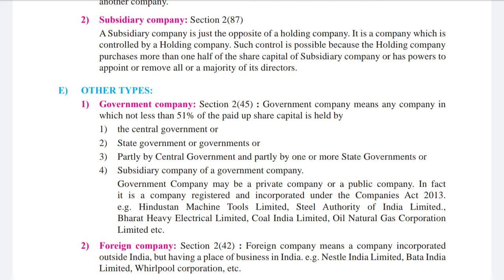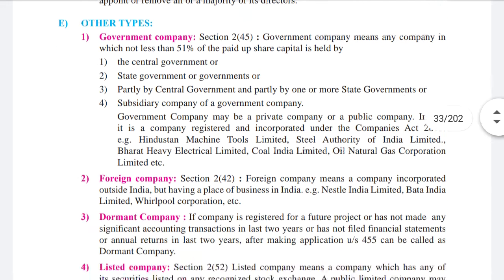Such control is possible because the holding company purchases more than one half of the share capital of the subsidiary company or has powers to appoint or remove all or a majority of its directors. That's what I said above.